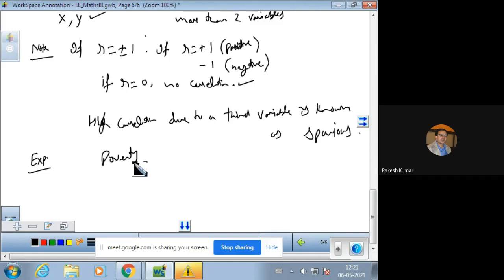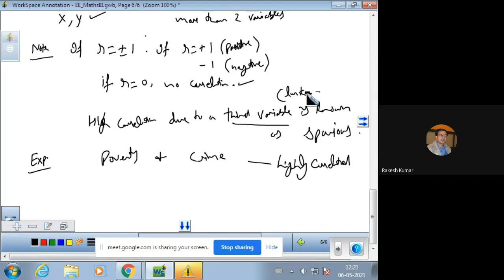Poverty and crime are highly correlated. We all know the more poverty there is, the more the crime rate is likely to increase. So these are highly correlated variables. But the spurious means third variable. Third variable here is also known as lurking variable. Third variable is said to be lurking variable. So the third variable here is illiteracy.